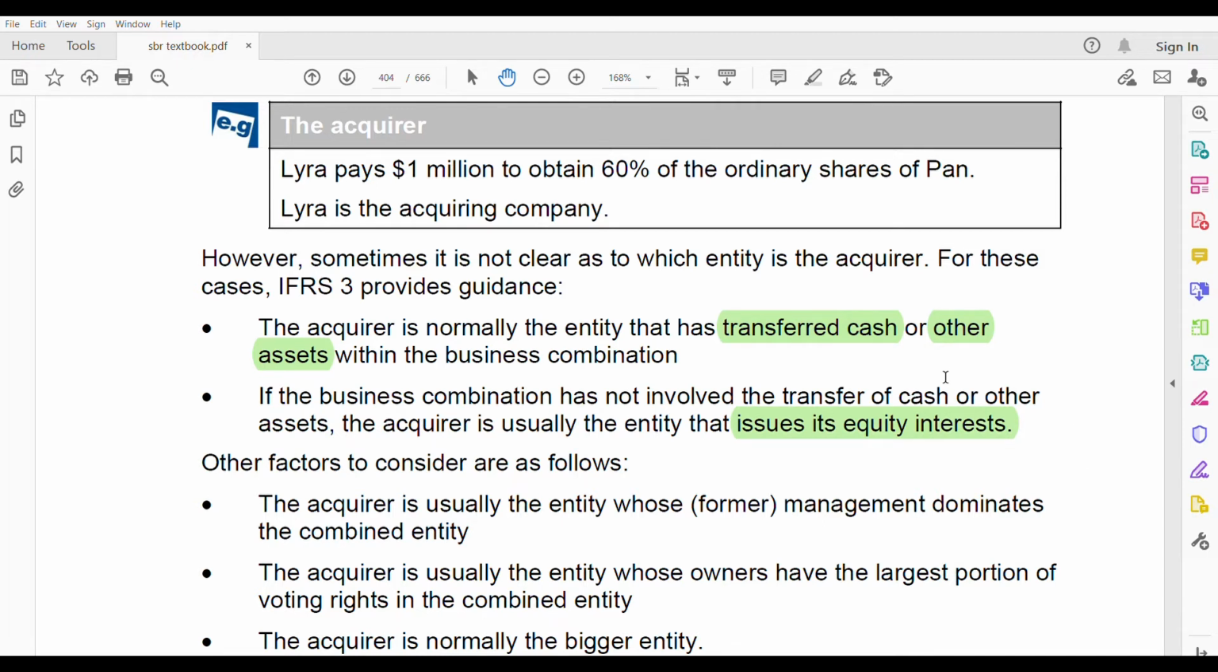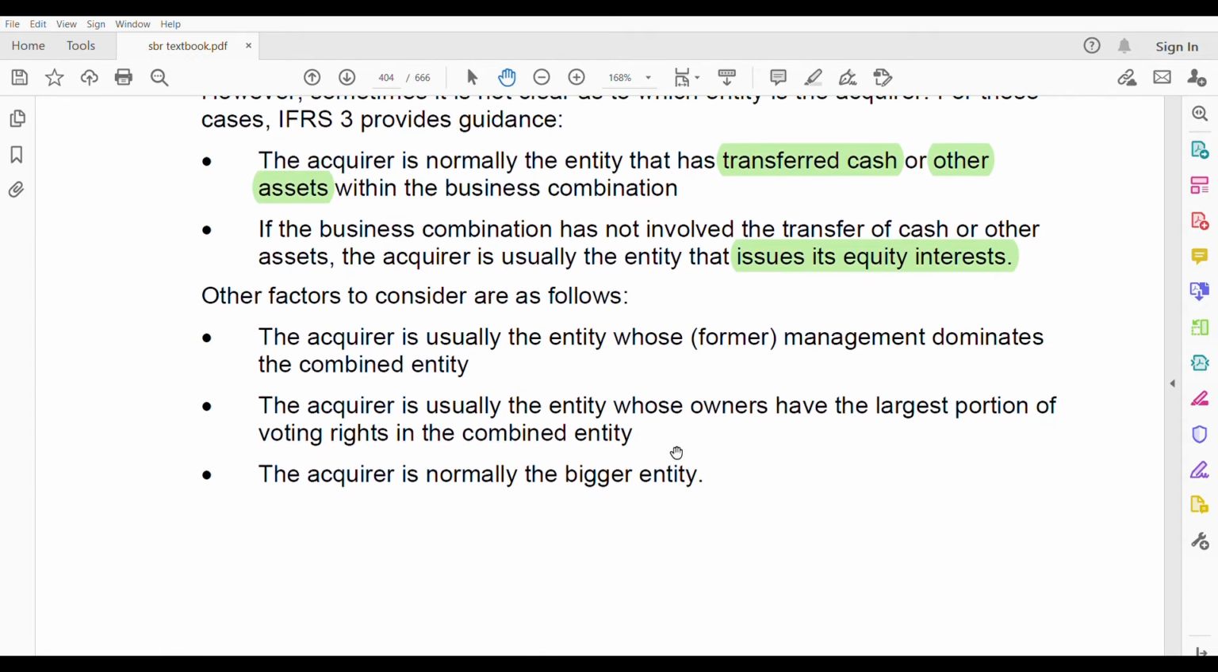But let's suppose that in the case study, they don't say which entity has purchased the other. Then you have to look out for the entity that has transferred cash. If not, then the one who has issued its equity interest is taken as the acquirer. Okay. Some other factors are there to consider. What are those other factors?